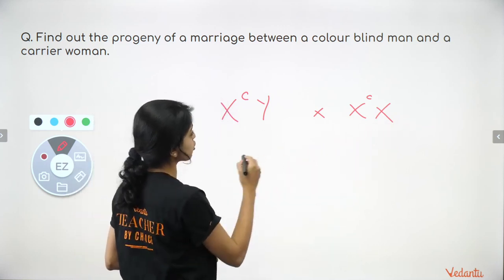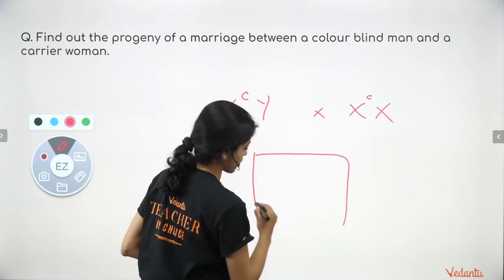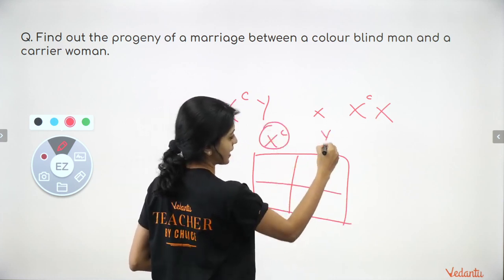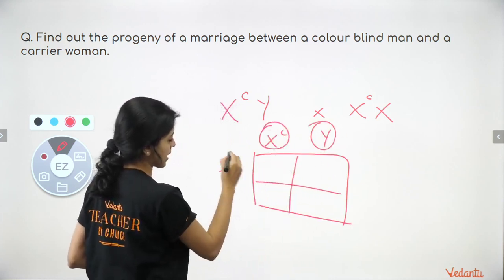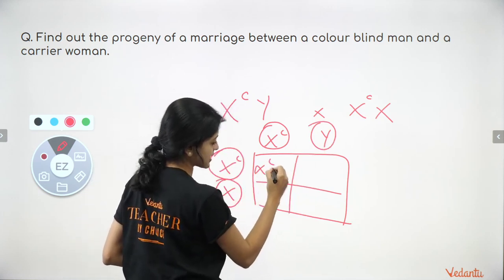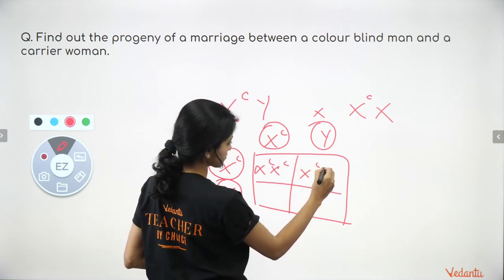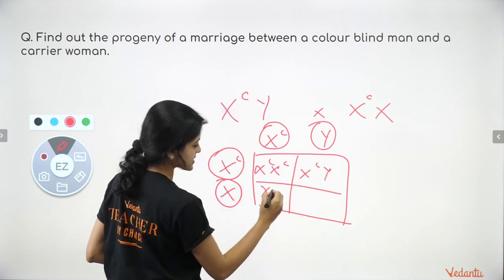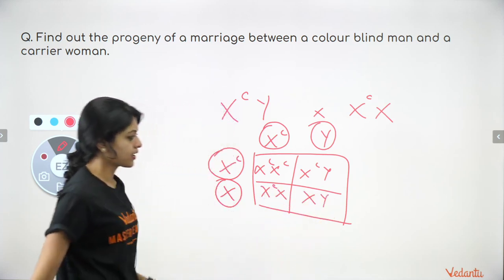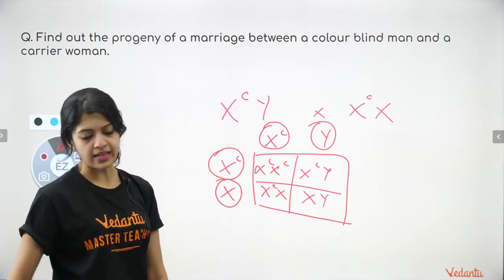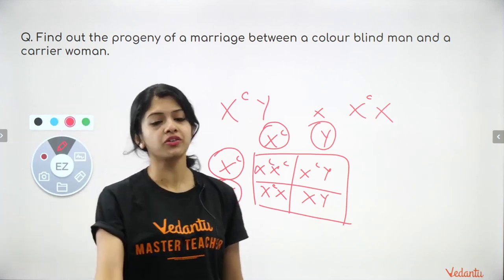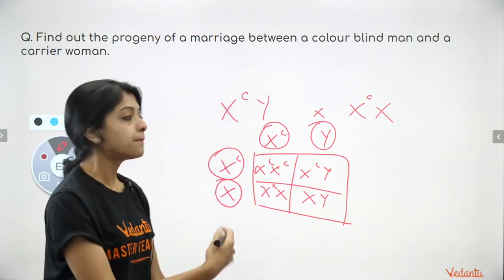Now coming to the combinations, let's work it out in a Punnett square. We are writing the man's gametes here, the woman's gametes here. What would be the combinations? XCXC, XCY, XCX, and XY. So what are the progeny? It's just saying find out the progeny. So in general, you must write what kinds of children they can have and in what proportions.